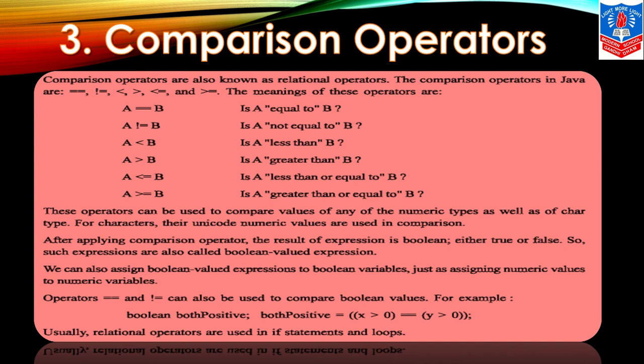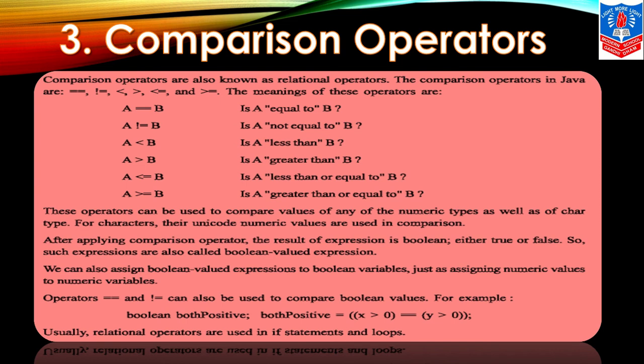After applying a comparison operator, the result of the expression is Boolean, either true or false. So such expressions are also called Boolean value type expressions. We can also assign Boolean value expressions to Boolean variables, just as assigning numeric values to numeric variables. Operators double equals and not equals can also be used to compare Boolean values.